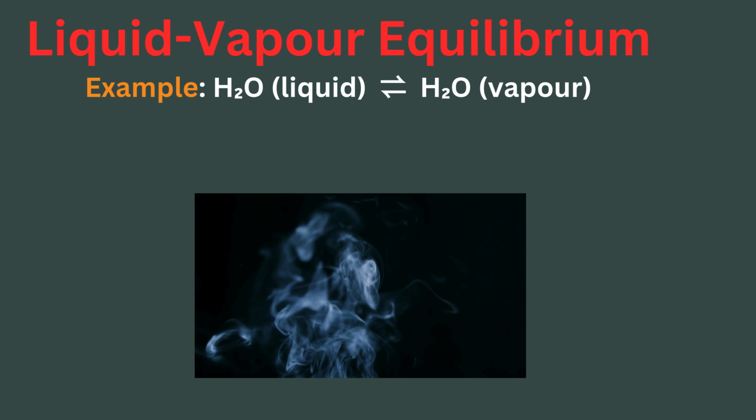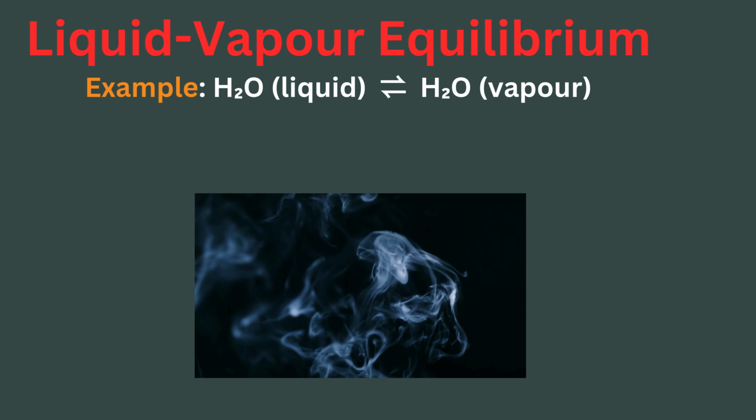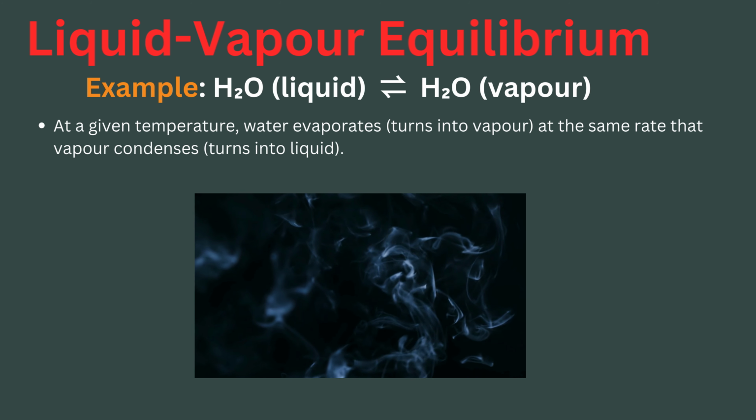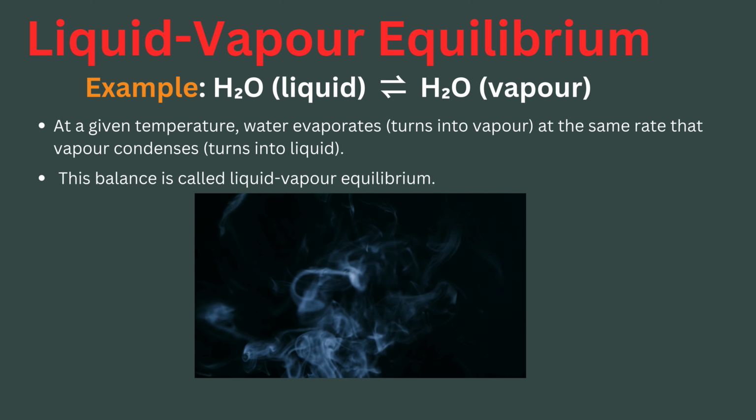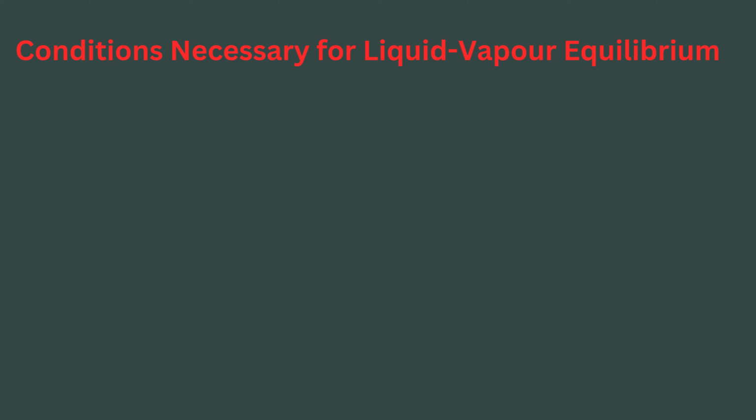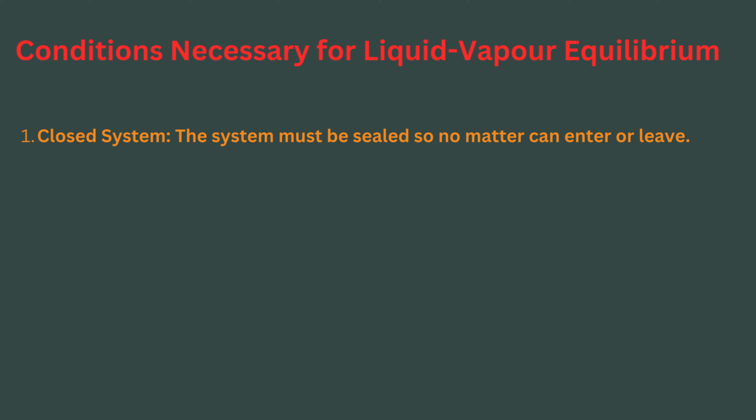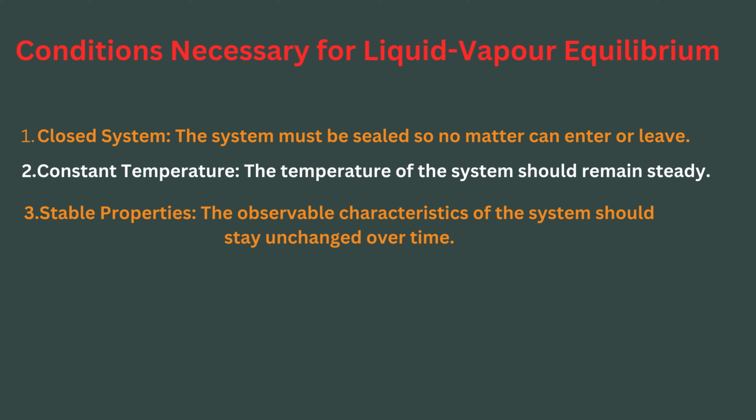Liquid-vapor equilibrium. Example: H2O(l) in equilibrium with H2O(g). At a given temperature, water evaporates, turns into vapor, at the same rate that vapor condenses, turns into liquid. This balance is called liquid-vapor equilibrium. Conditions necessary for liquid-vapor equilibrium. 1. Closed system. The system must be sealed, so no matter can enter or leave. 2. Constant temperature. The temperature of the system should remain steady. 3. Stable properties. The observable characteristics of the system should stay unchanged over time.